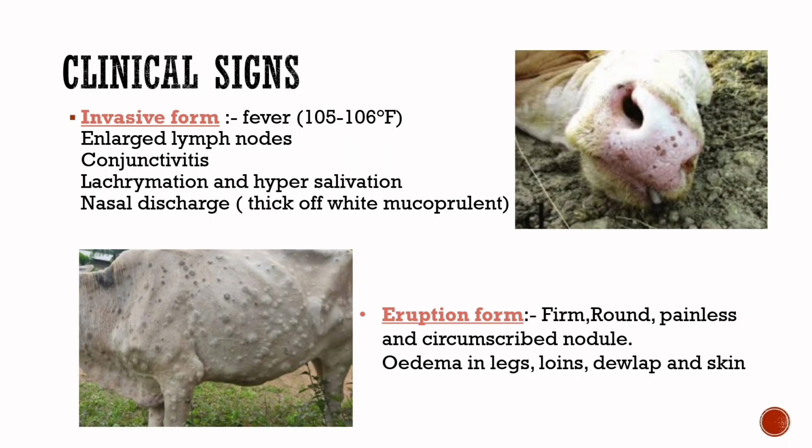Clinical signs in the invasive form: the animal has a fever of 105 to 106 degrees Fahrenheit, lymph nodes are enlarged, conjunctivitis, lacrimation and hypersalivation. Thick off-white mucopurulent nasal discharge will be seen. In the eruption form, as you can see in this photograph, firm, round, painless and circumscribed nodules, and edema will be seen in legs, loins, dewlap and skin.